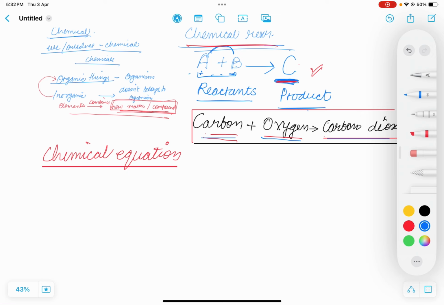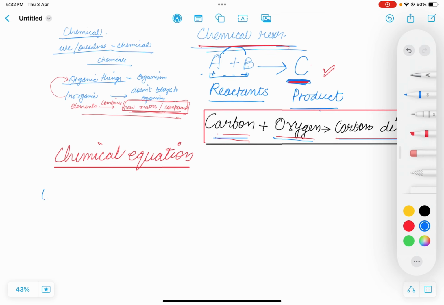Okay, let me write this equation again. Okay, let me write here. Carbon plus oxygen.